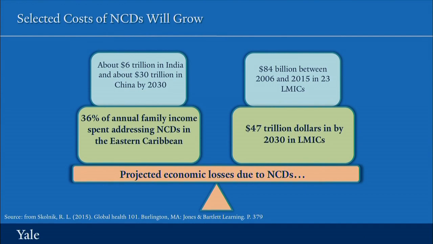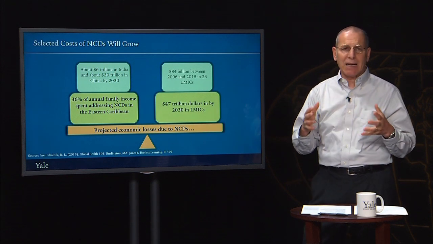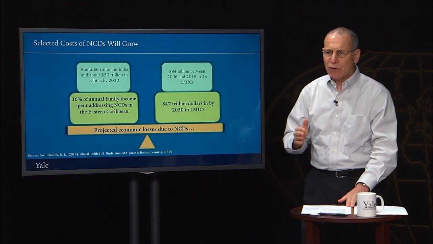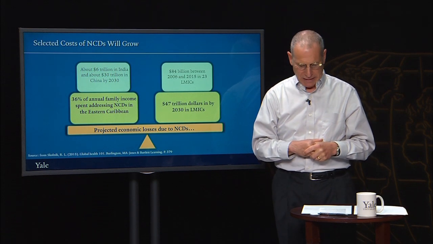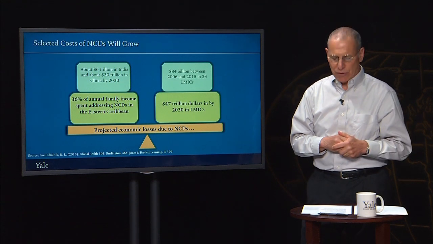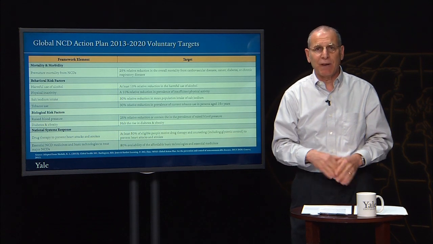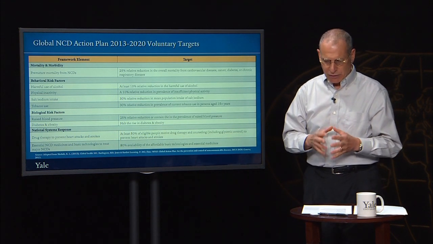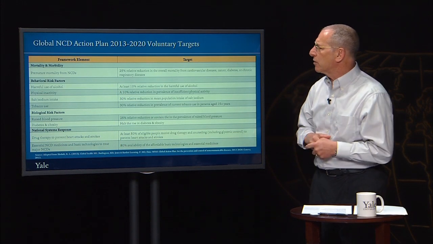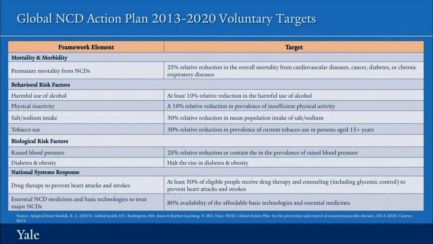Now, let's talk, before we end, about what can be done. The World Health Assembly, the governing body of the World Health Organization, endorsed in May 2013 a global NCD action plan that would cover the years 2013 to 2020. The plan included a set of voluntary targets. These are especially valuable to note because of the way in which they're organized. Some address mortality and morbidity, some behavioral risk factors, some biological risk factors, and some the ways in which national systems could respond.